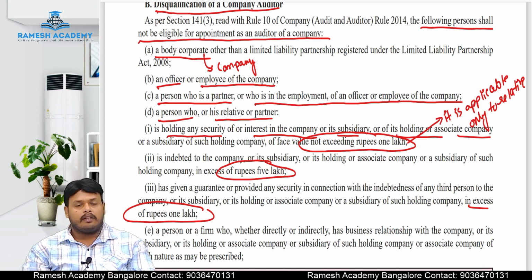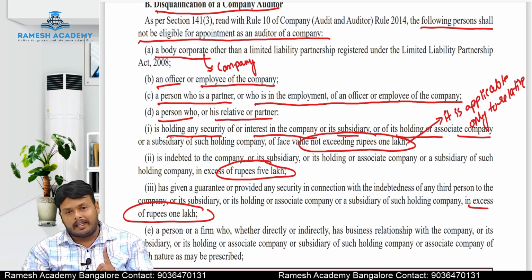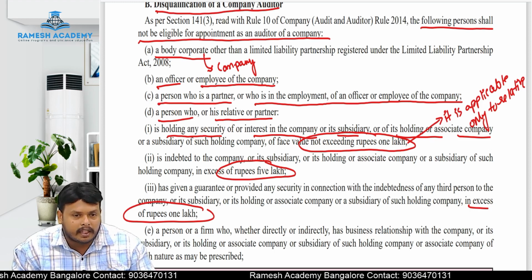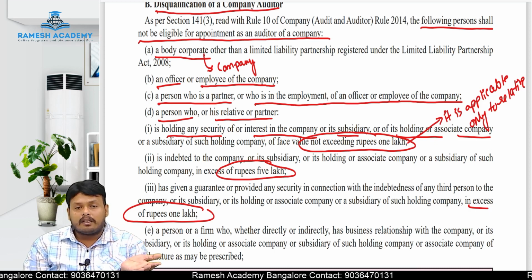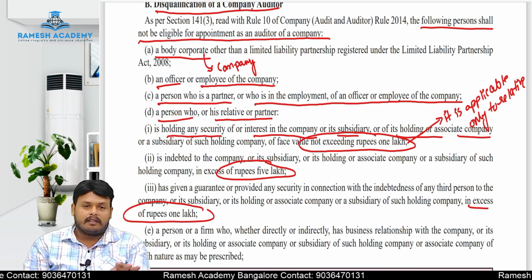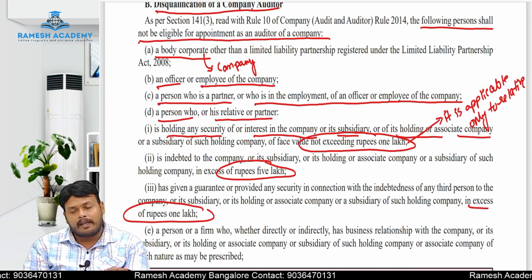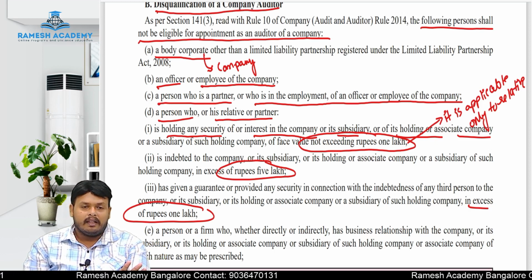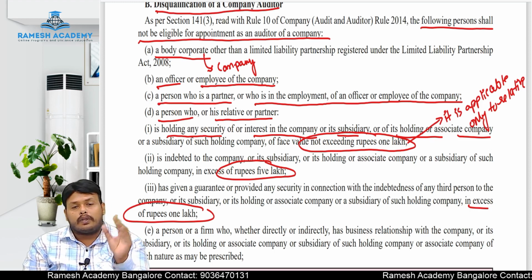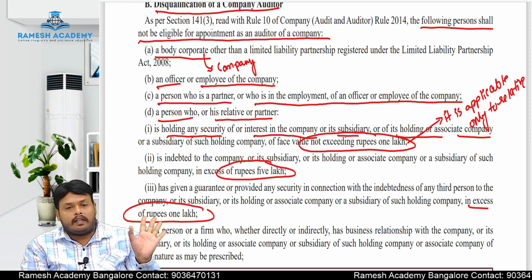In the examination, we have to keep only one thing in our mind. What is the point we have to keep in our mind? When the independence of the auditor is compromised, automatically the auditor is disqualified to be appointed as an auditor for that company.